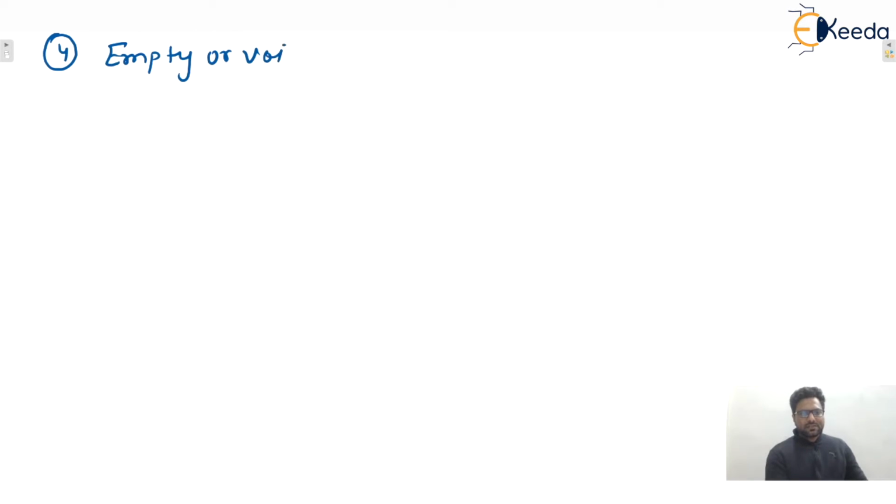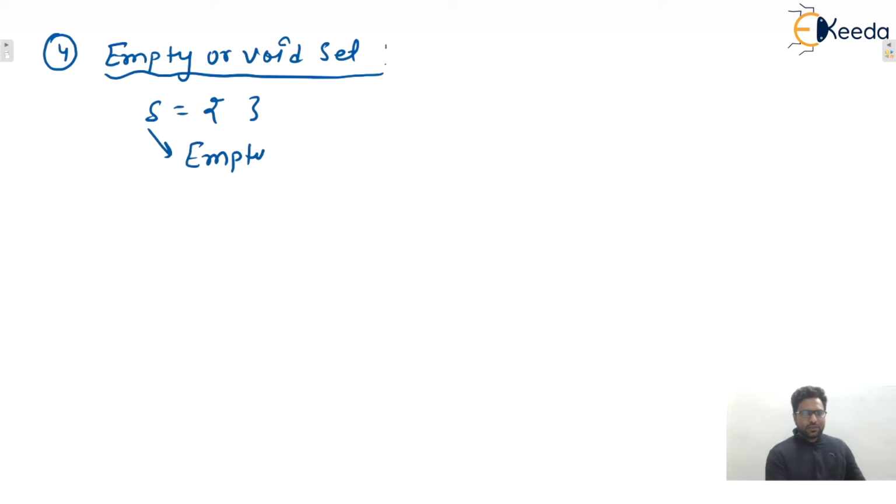Empty or void set means a set containing no element. Let us consider any set containing no element, then we can say that this set S is an empty set, or a void set. And this is also represented with phi. Phi means empty set. Okay. Next one.